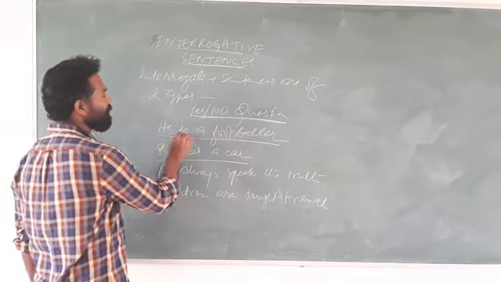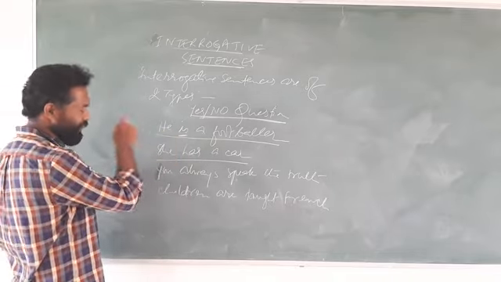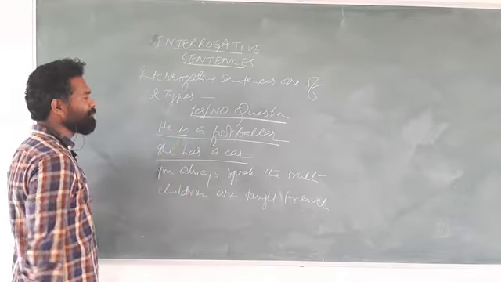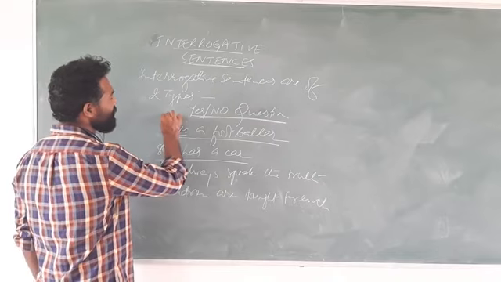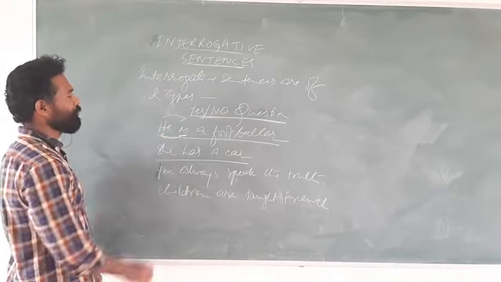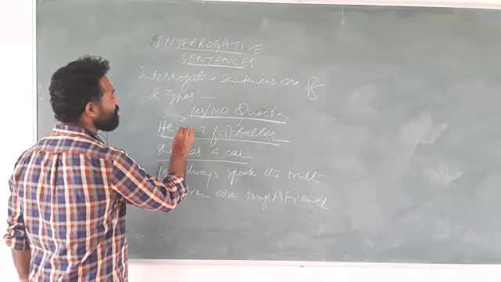You need to find the first verb in the sentence. There is only one verb. This is the state of being. That's why this is the only verb, and it is not a helping verb, it is the principal verb. So you need to interchange the place of the verb with the subject, and the sentence becomes a yes no question. Interchange means you need to interchange the place of the subject with the first verb.